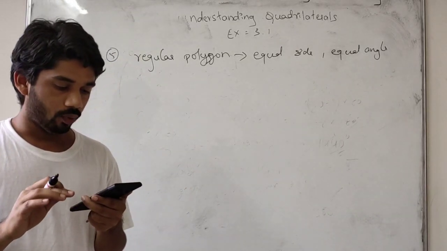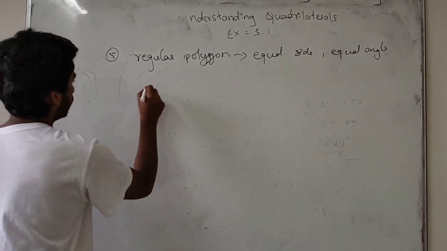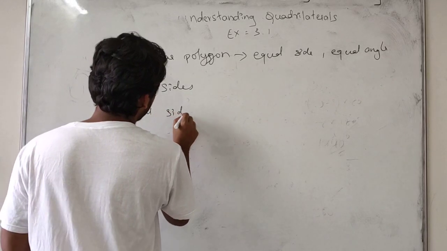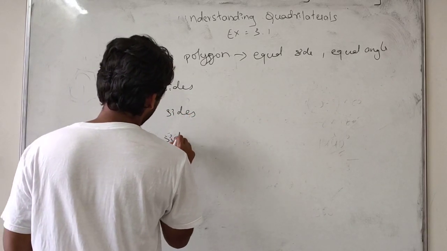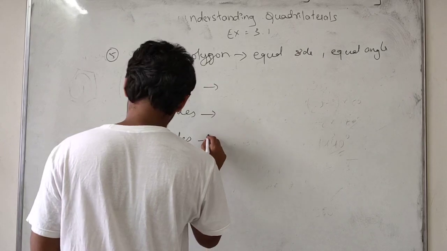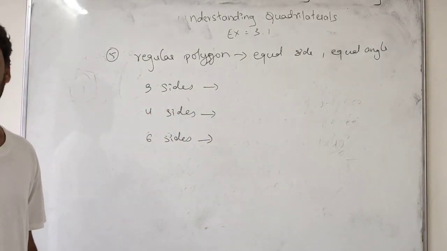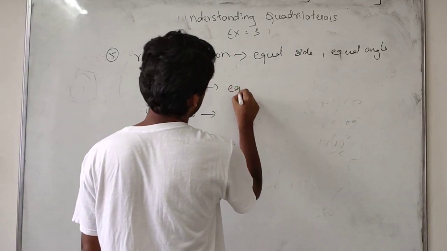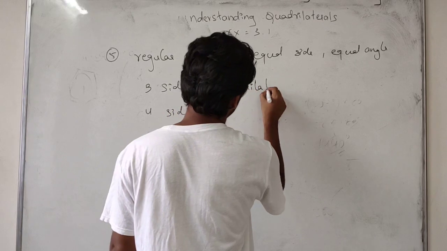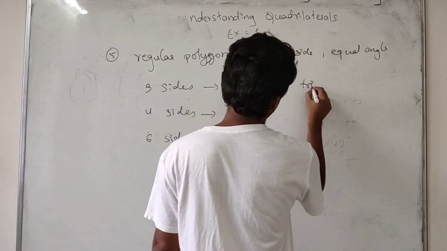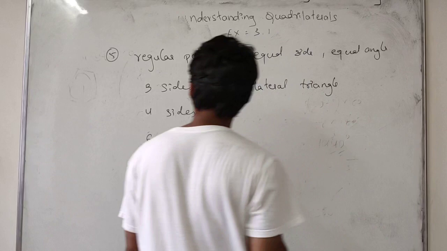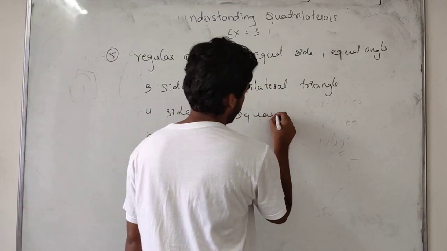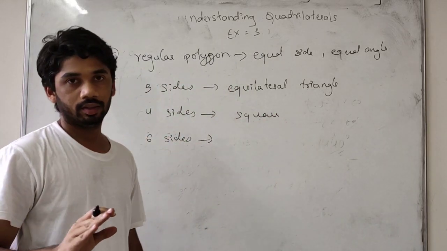Okay students, now we have a question. What are 3 sides, 4 sides and 6 sides called? Regular polygons. 3 sides we take as an equilateral triangle, which means all the sides will be equal and angles will be equal. Now 4 sides means we can take it as a square. Square means all the sides will be equal.